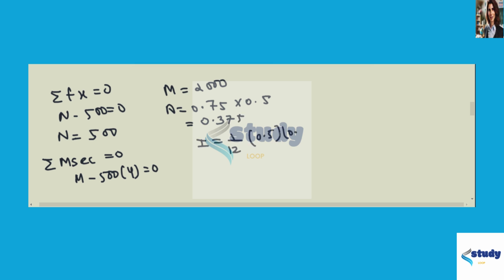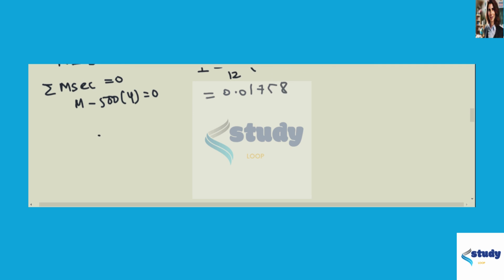I equals 1 by 12 into 0.5 into 0.75 cube, that equals 0.01758. So sigma equals n by A plus M y by I. Solving this, we get it as P by A plus M y by I. That means after putting the value, we get it as 43.995 KSI.